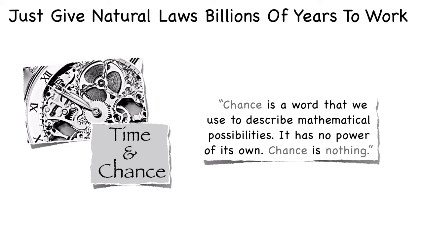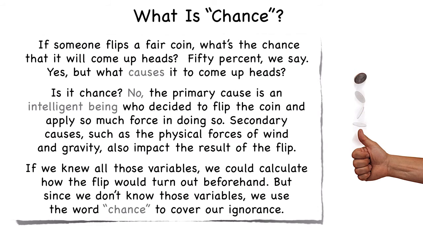Chance is a word that we use to describe mathematical possibilities. It has no power of its own. Chance is nothing. Using an illustration of a coin flip and what causes a coin to come up heads or tails, they add, if someone flips a fair coin, what's the chance that it will come up heads? 50%, we say? Yes, but what causes it to come up heads? Is it chance? No. The primary cause is an intelligent being who decided to flip the coin and apply so much force in doing so.